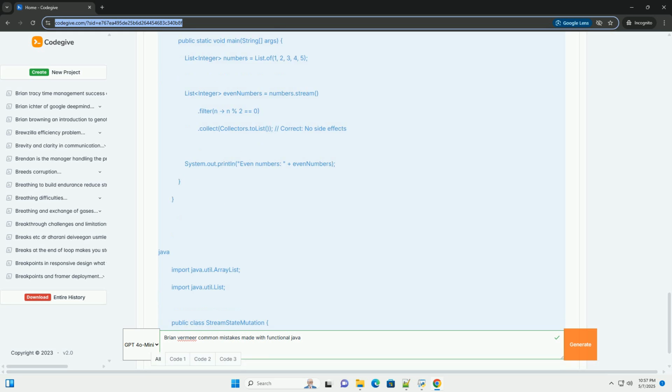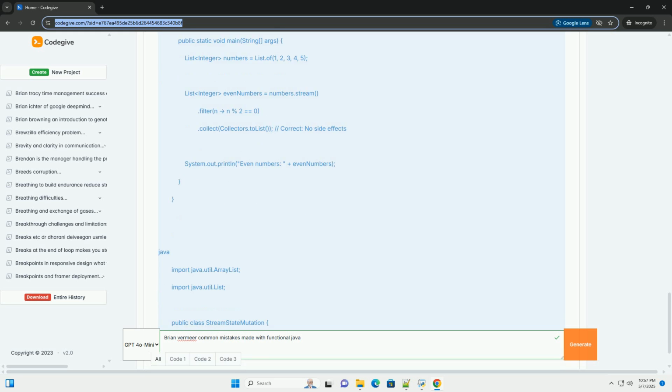Modifying even numbers within the forEach loop is a side effect. It makes the code harder to reason about and test. It violates the principle of immutability. How to avoid it. Use filter and collect to create a new collection with the desired elements.